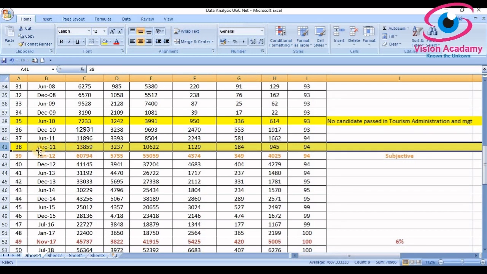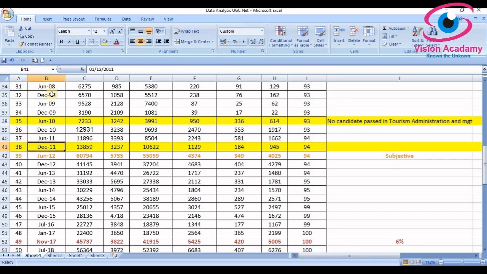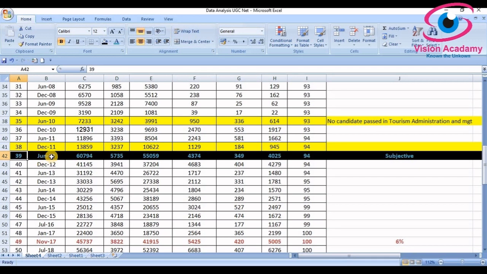In December 2011, the total qualified candidates were 13,859. And in commerce, 1,129 candidates qualified in December 2011. For your surprise, look at the next session's data, June 2012.